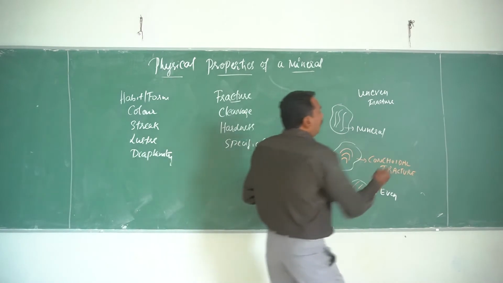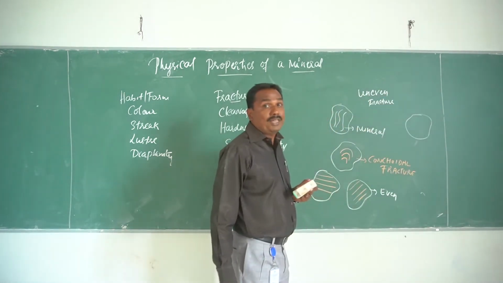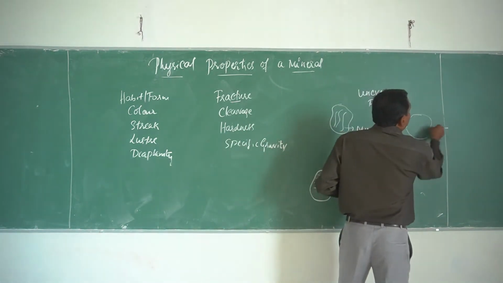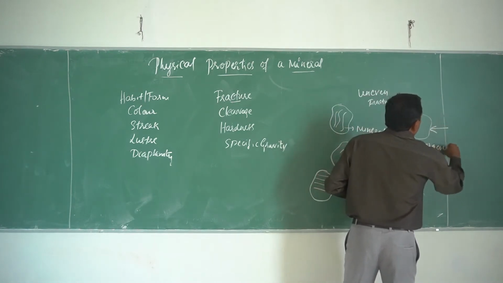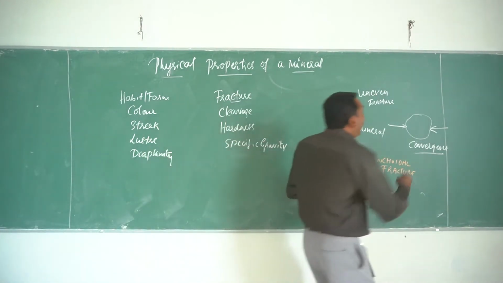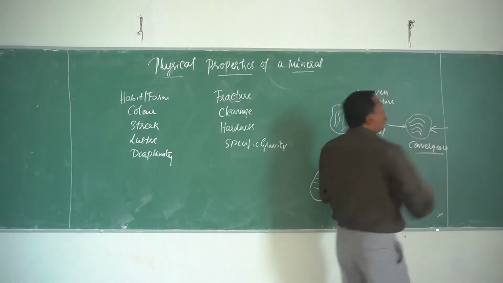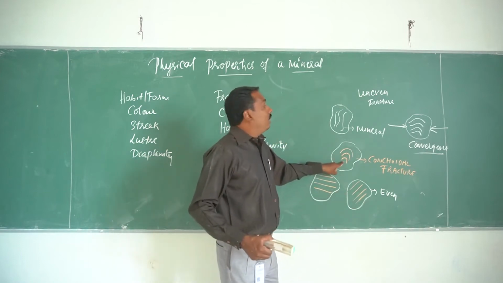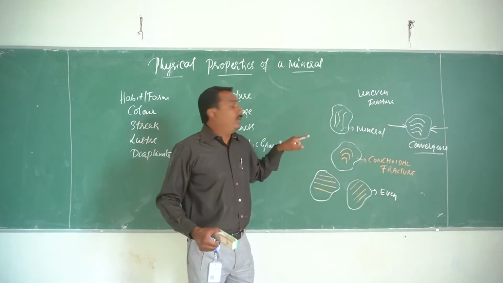Say for example, if the mineral is like this, beneath the surface there might be convergent forces acting together to develop the cracks. That might be conchoidal, or sometimes even, or sometimes uneven.